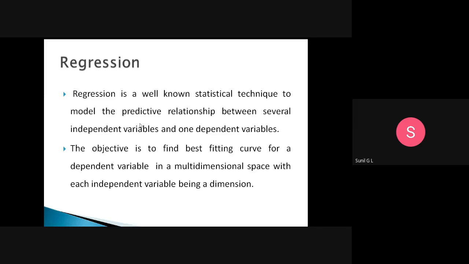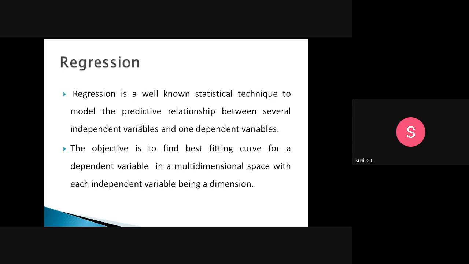several independent variables and one dependent variable. So the dependent variable is the cost of the house, and the independent variables are the size of the house, how many rooms are there, and at which place the site is. A lot of parameters are available. Those things we will call independent variables. The objective is to find the best fitting curve for a dependent variable in a multi-dimensional space, with each independent variable being a dimension.